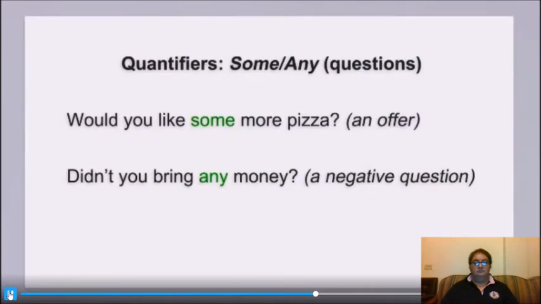In questions, use some to show that you are making an offer. For example, would you like some more pizza? Use any if you're asking a negative question. For example, didn't you bring any money?